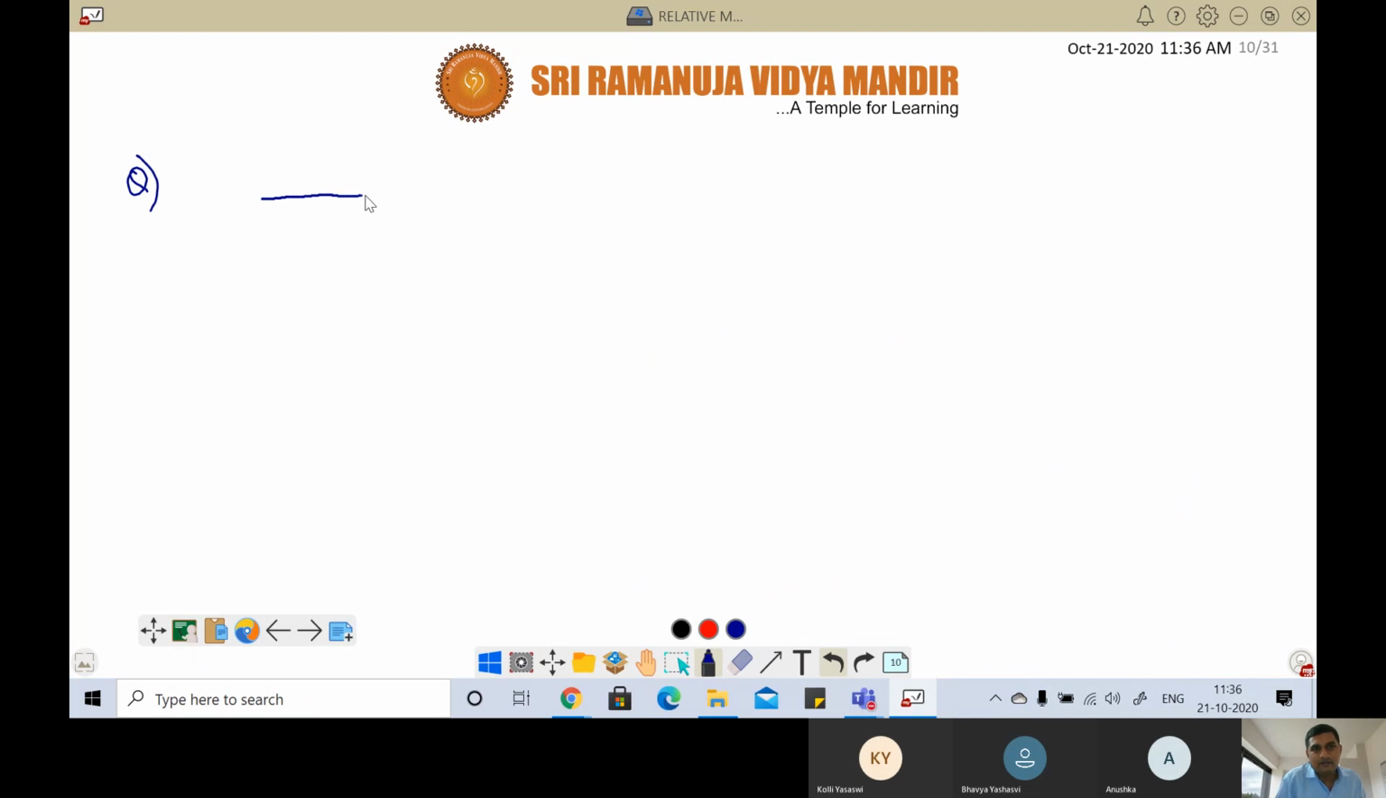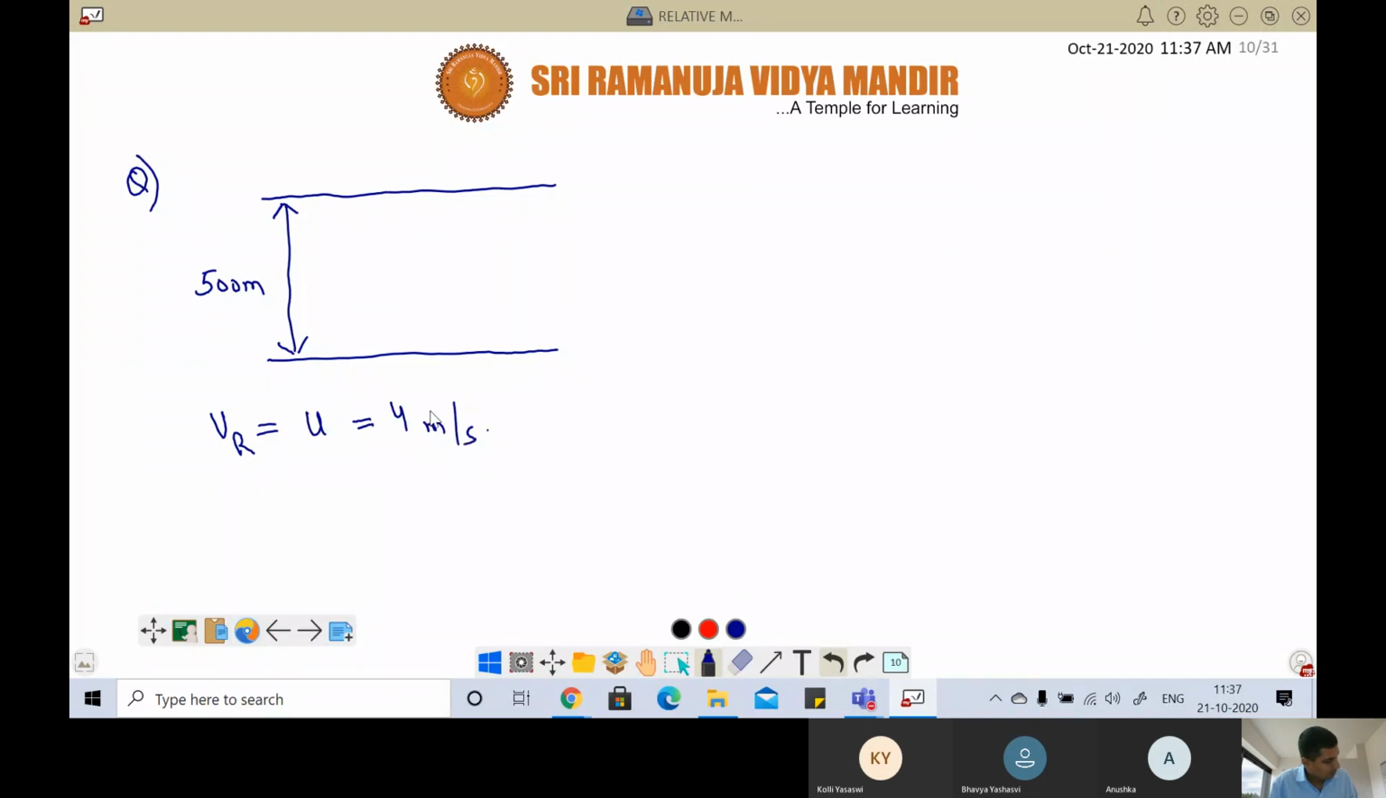There is a river of 500 meters wide. River width is 500 meters, so that means D is given as 500. Now, velocity of river, U, is given as 4 meters per second. A man is swimming perpendicular to river flow at a speed of 10 meters per second. That means velocity of man with respect to river is given as 10.